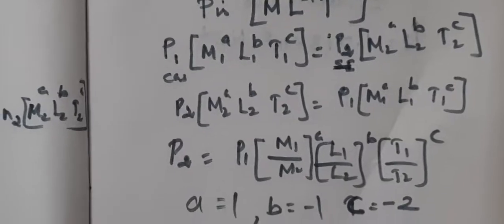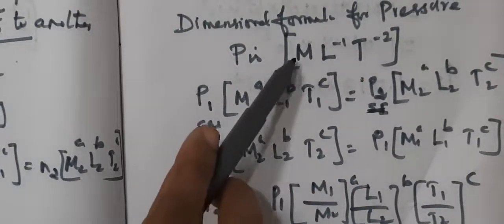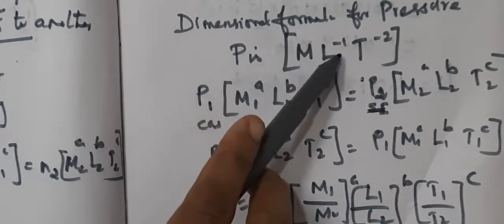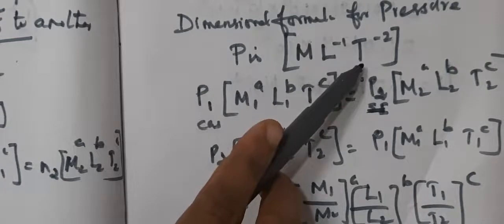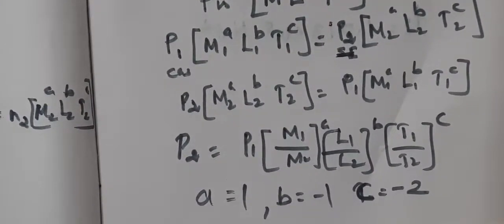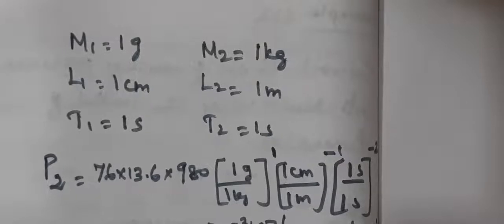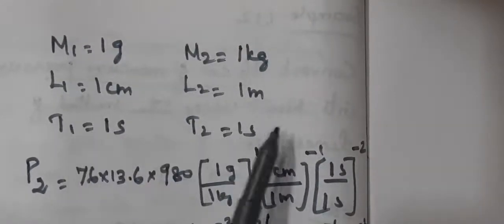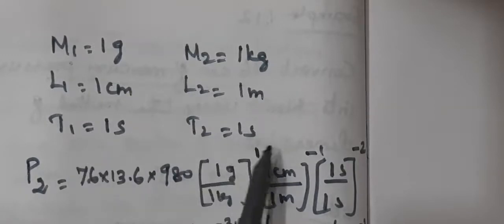This a, b, c is nothing but the powers in the dimensional formula of pressure. That is, 1 in mass, minus 1 in length, minus 2 in time. So a equal to 1, b equal to minus 1 and c equal to minus 2. Next, M1 equal to 1 gram, M2 equal to 1 kilogram, L1 equal to 1 centimeter, L2 equal to 1 meter, T1 equal to 1 second, T2 equal to 1 second.